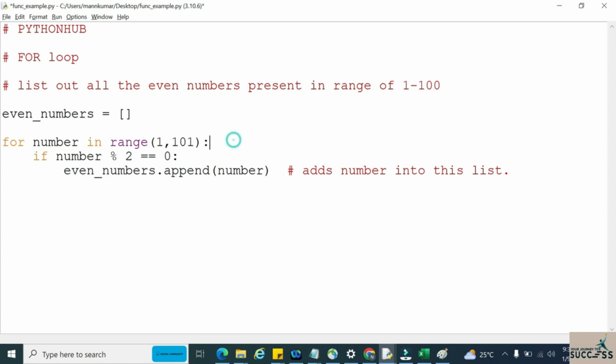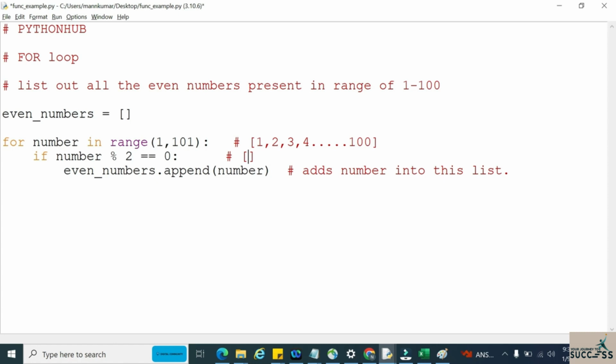So let me explain this loop. We are running a loop over the sequence from 1 to 100. So 1, 2, 3, 4 till 100. We will have the numbers from 1 to 100 in this particular range.